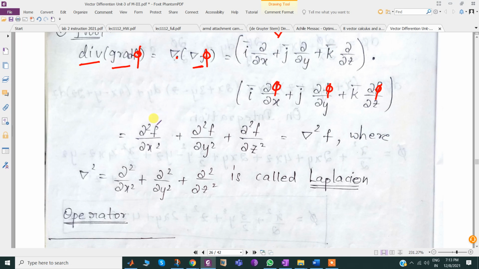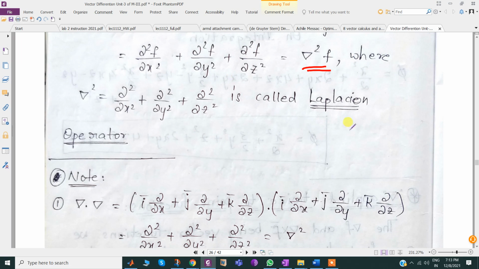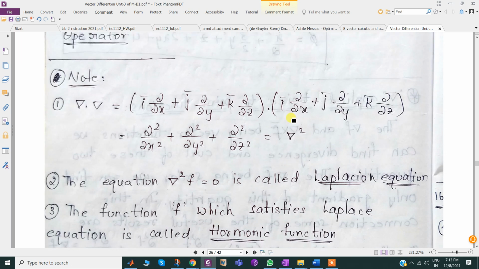Then here, dot product between the two vectors means the i bar coefficient here is dou by dou x, and here the i bar coefficient is dou phi by dou x. So that's the reason we get dou square f by dou x square plus dou square f by dou y square plus dou square f by dou z square, equal to del square f. This del square is known as the Laplacian operator. About that we discussed already.